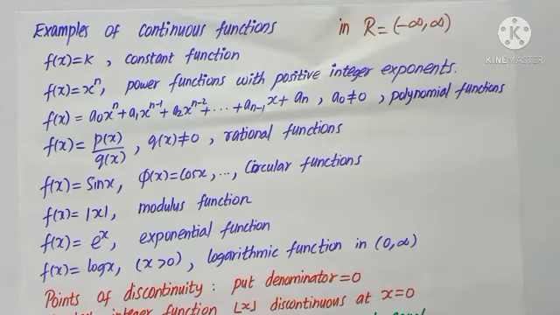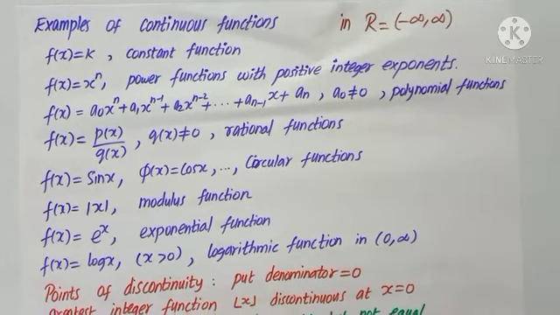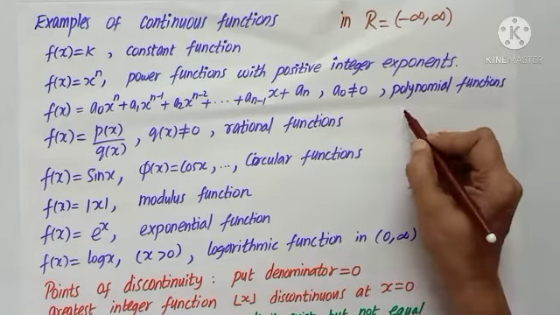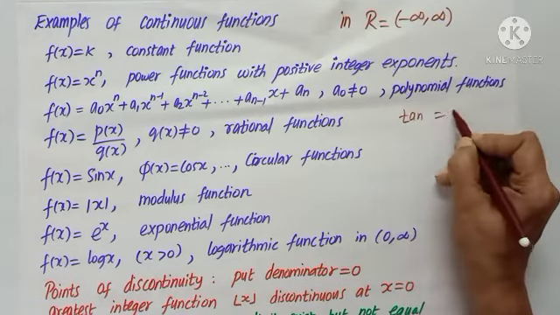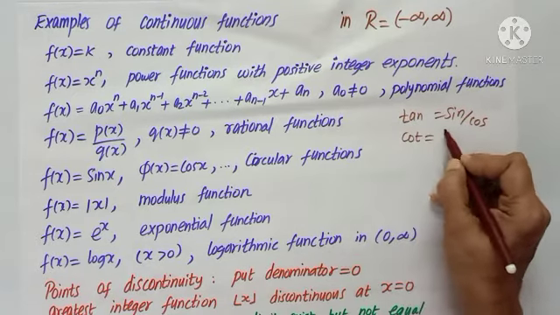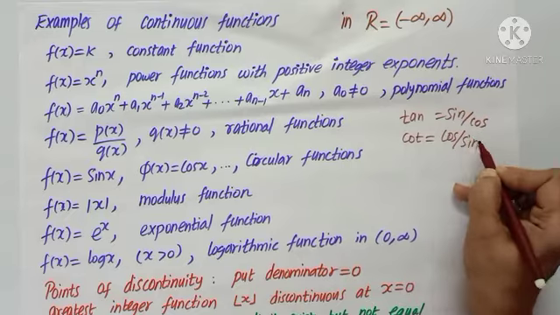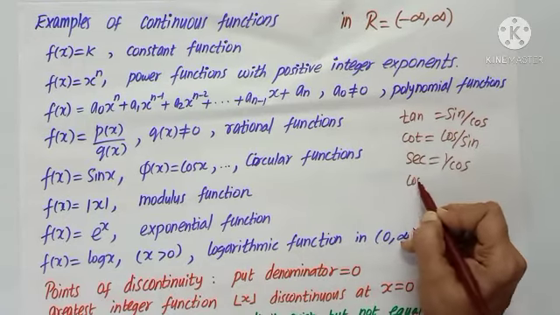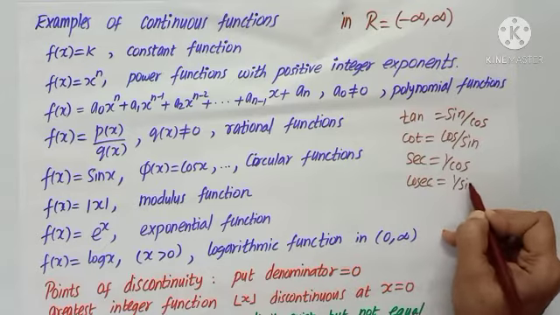But when I say tan, cot, secant, cosecant, we have them as tan x is sin by cos. So I have denominator. Cot is cos by sin. Still I have denominator. Secant is 1 by cos and cosecant is 1 by sin.